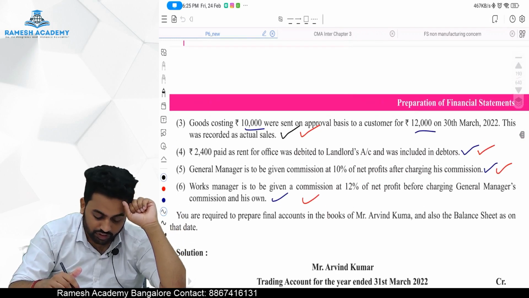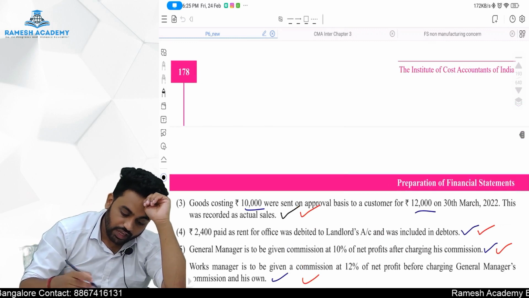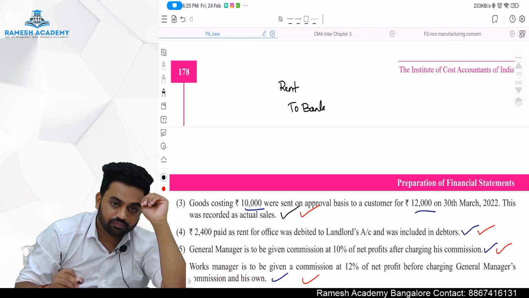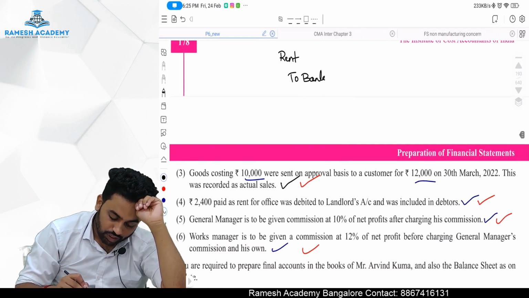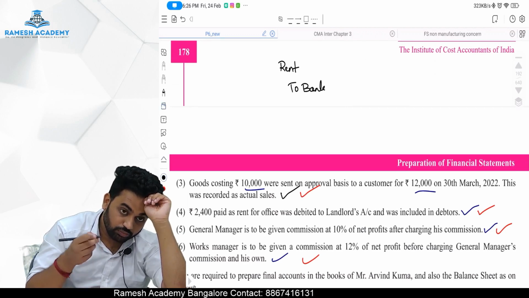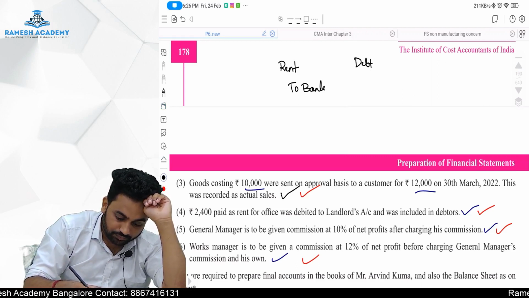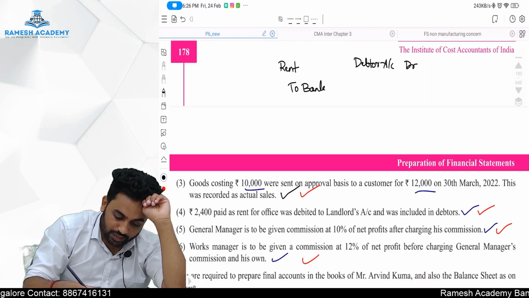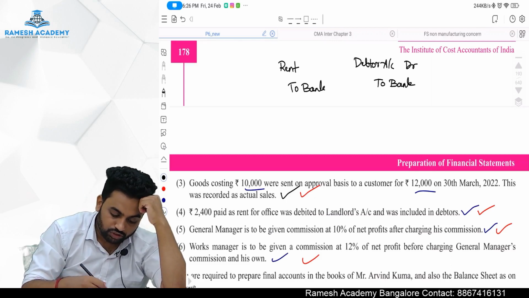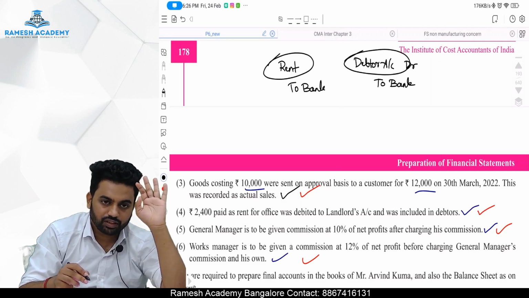2,400 paid as a rent for an office was debited to the landlord, it seems. So actual entry should have been what? Actual entry should have been rent to bank. Okay, rent to bank should be the actual entry. But what wrong entry are we passing? We are passing landlord or a debtor. Okay, there is one more adjustment. So what we are passing is debtor account debit to bank. Actually what we should do now, we should debit the rent account, we should credit the bank account. Simple.